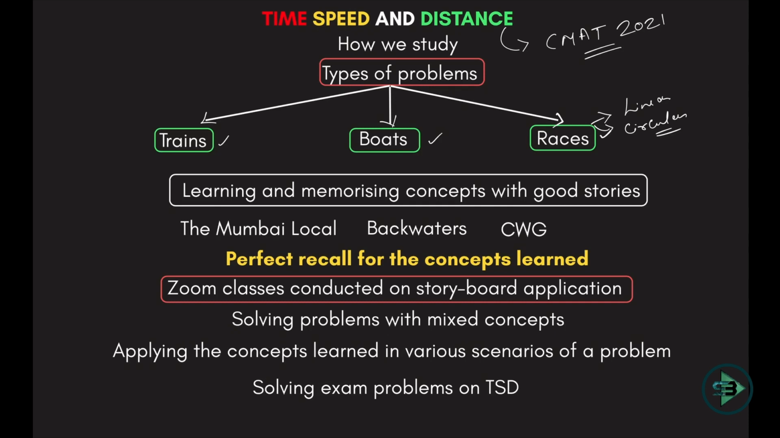What we will do, how will we study them? We will first understand and memorize the concept with good stories, as we always do with all the chapters. So we'll study three stories here: the Mumbai local, which will help us understand the concepts with respect to trains; then the story of backwaters, which will help us understand the concept with respect to boats; and then the story of a Commonwealth game and how the races happened there, which will help us know the concepts with respect to races, both the linear as well as the circular races.